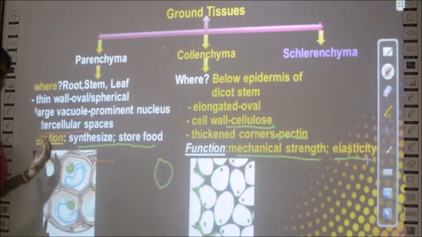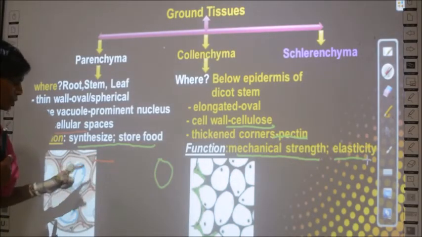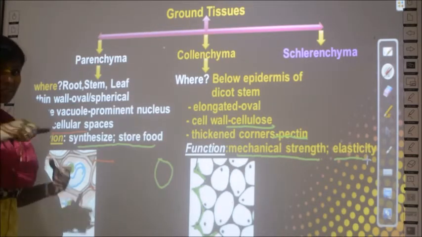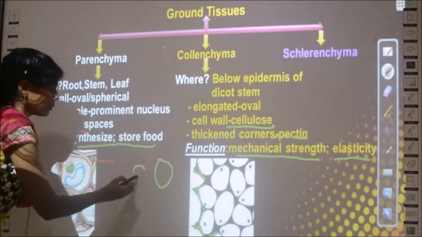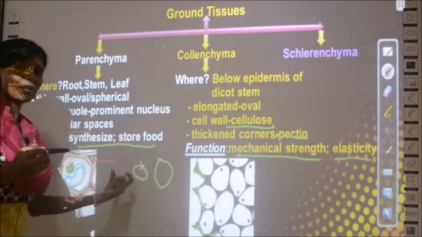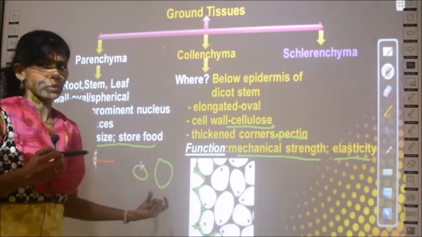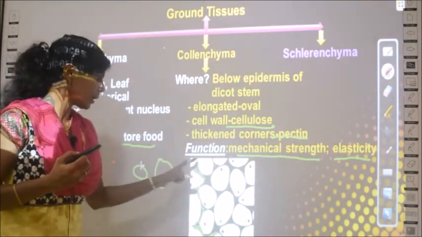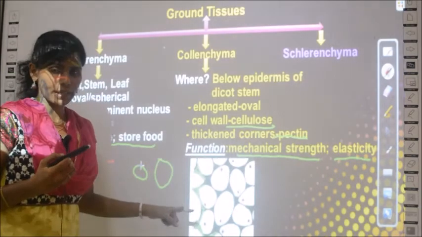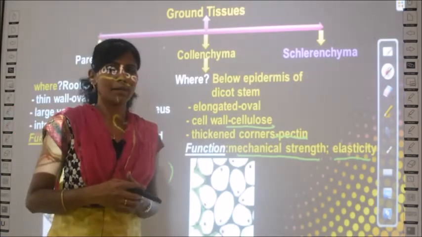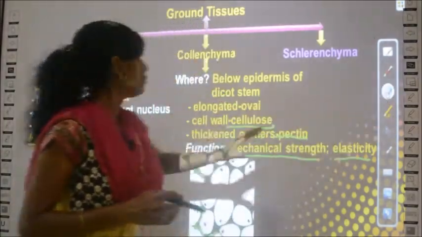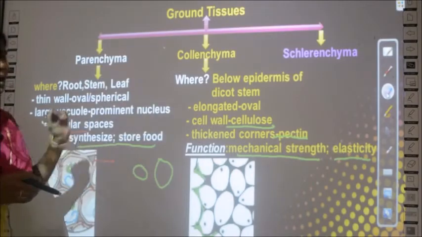Then what about the structure? They have intercellular space, a big vacuole and a prominent nucleus. They are either spherical, that is round, or oval. Spherical is this shape, oval is this shape. Either spherical or oval, whereas in this case mostly they are oval in shape. And collenchyma has thickened ends made up of pectin, and also their cell wall is made up of cellulose. So that is all about the structure of parenchyma and collenchyma.